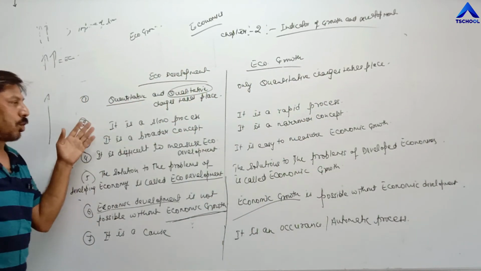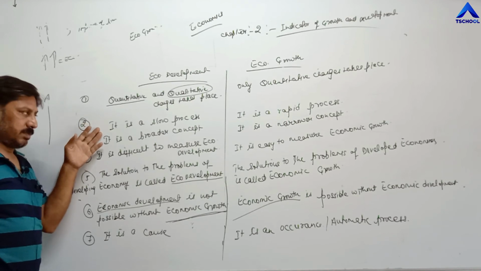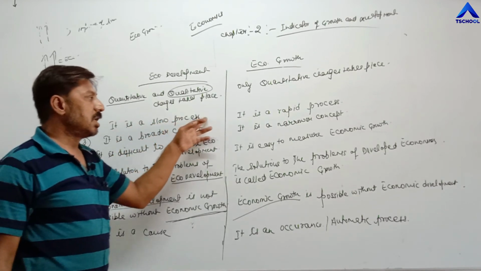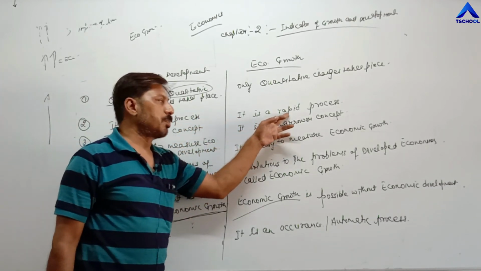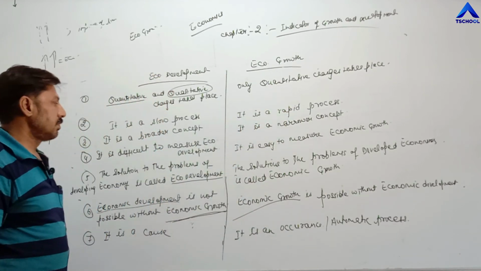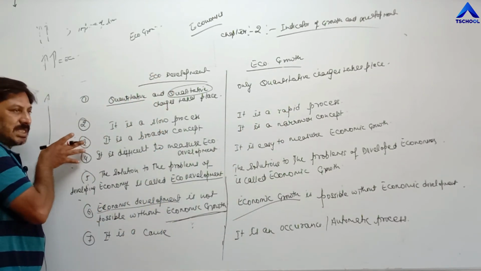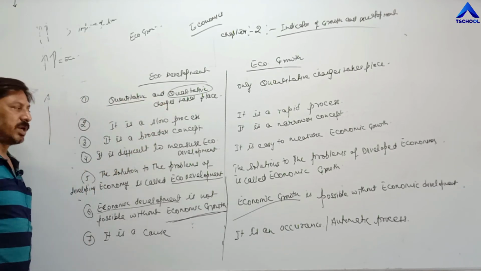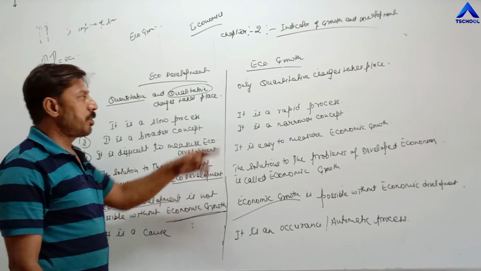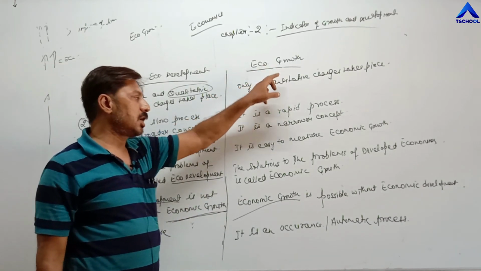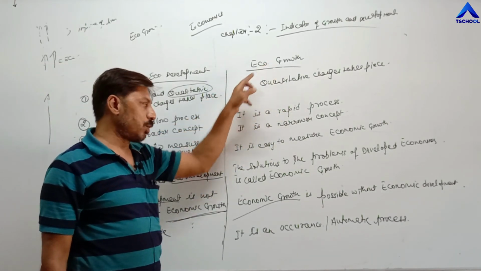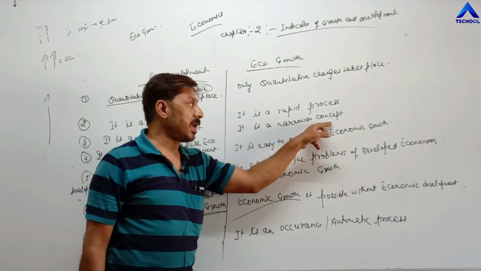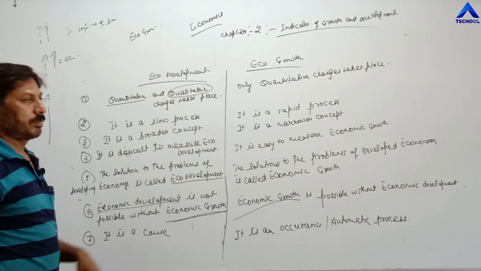Second one is it is a slow but a continuous process. It is a rapid process, fast process. Third, it is a broader concept. Reason, it includes both quantitative and qualitative changes. That's why it is a broader concept. And economic growth includes only and only quantitative changes. That's why it is a narrower concept as compared to economic development.